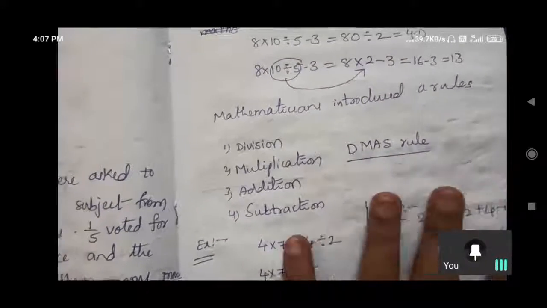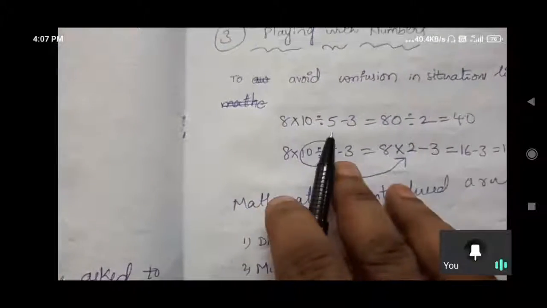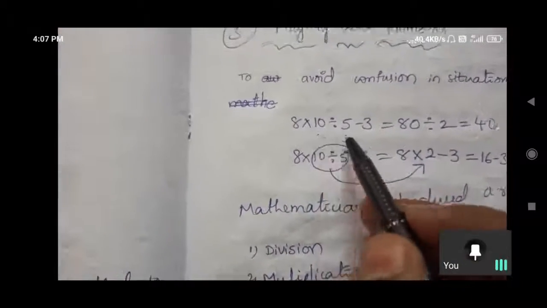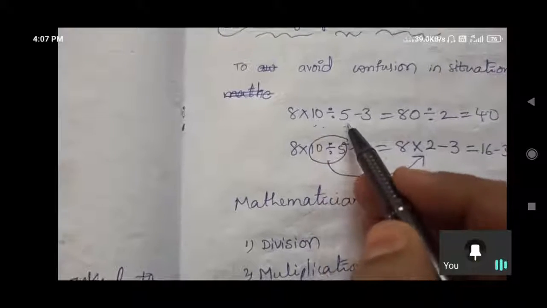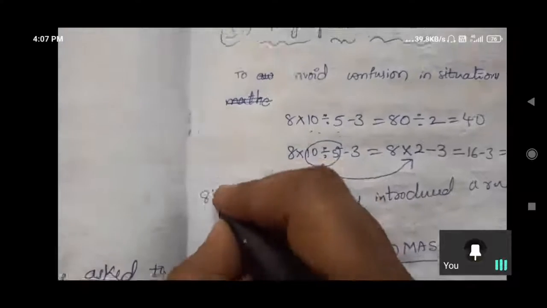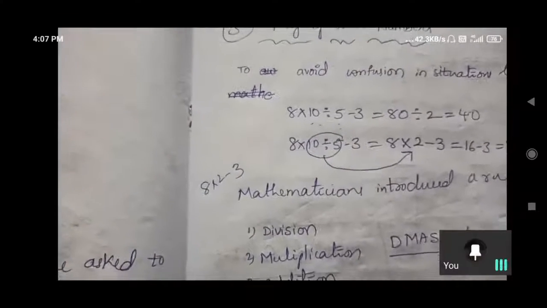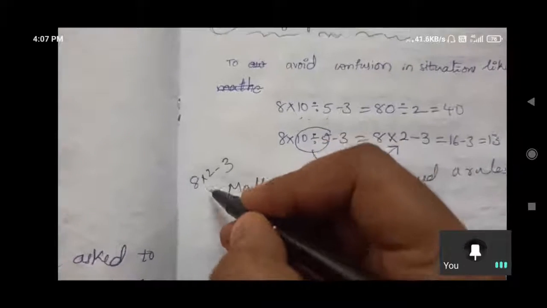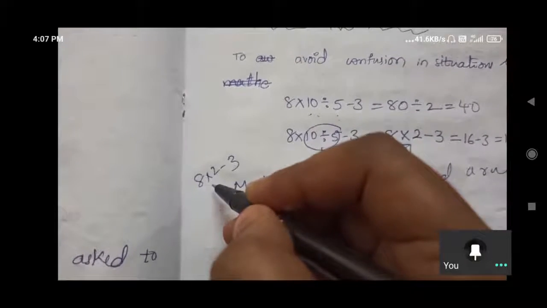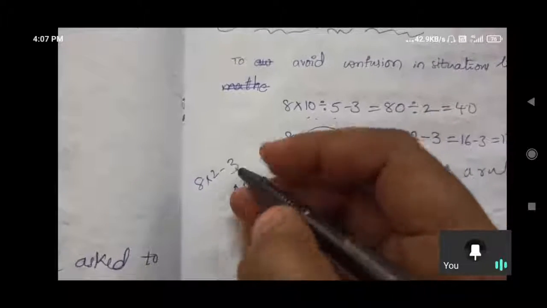According to this rule, how can we avoid the confusion here? First division we need to do. So 10 divided by 5, how much will we get? 2. So here, 8 into 2 minus 3. Then multiplication we need to do. DMAS, division and then multiplication.